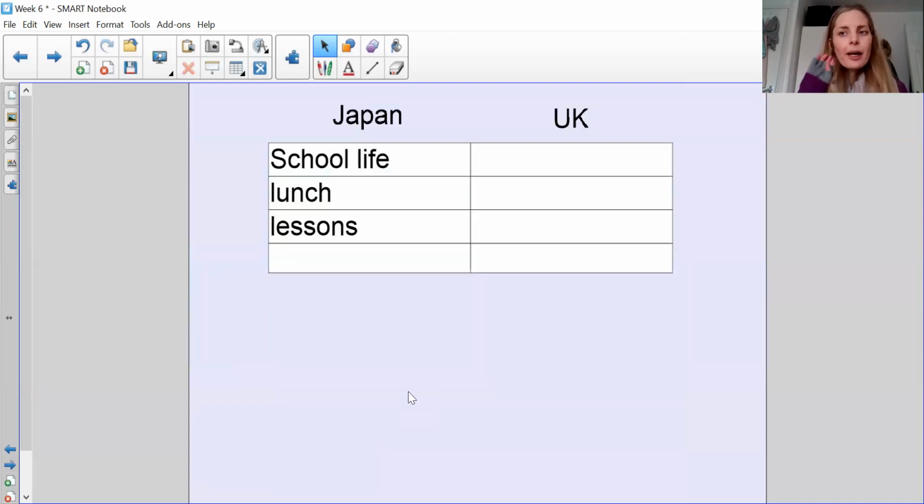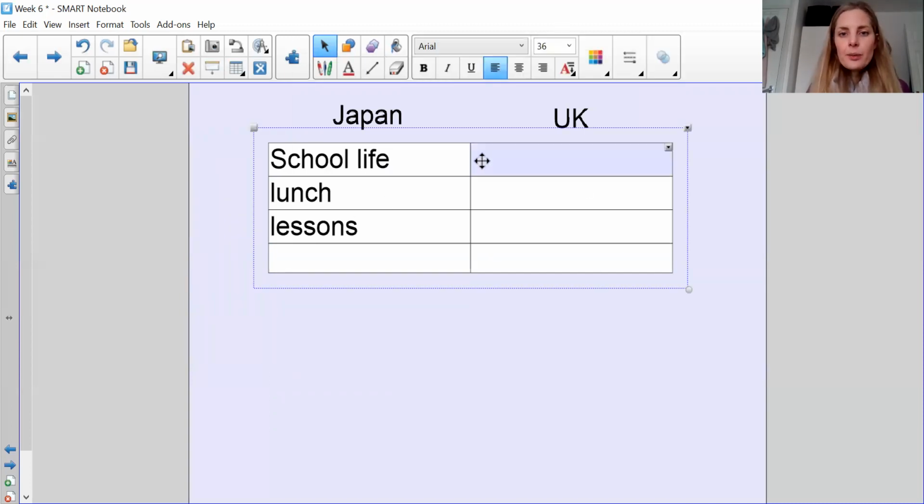On a piece of paper, you are going to be comparing the 2 different places. Now, you know what it's like to be a school child in the UK because you attend school in the UK. So what you're going to do now is think about Japan, and we're going to look at some information about Japan schooling and what it's like to be a child in Japan. So could you please create a box?